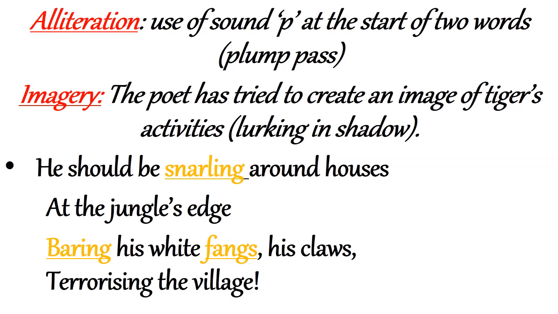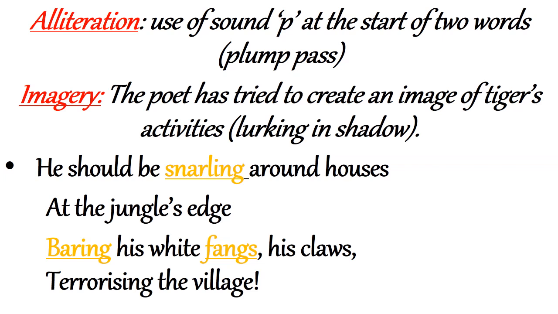Snarling means making a lower harsh sound, and baring means uncovering, showing, and fangs means sharp teeth. So the tiger should be making a harsh sound around the houses at the jungle's edge. Edge means the boundary line of an area. So the poet says